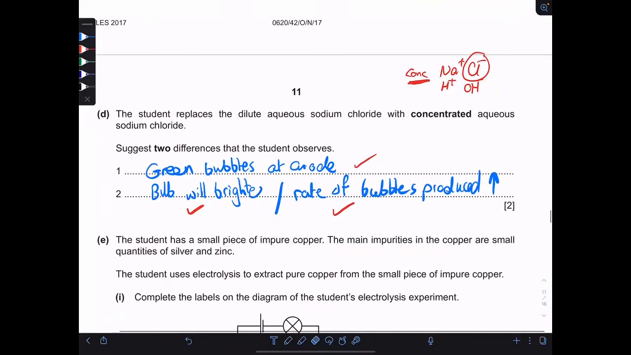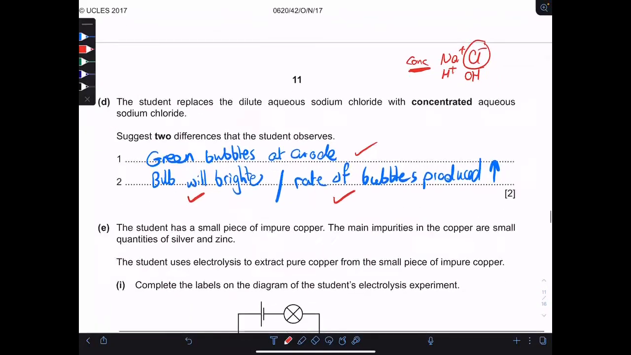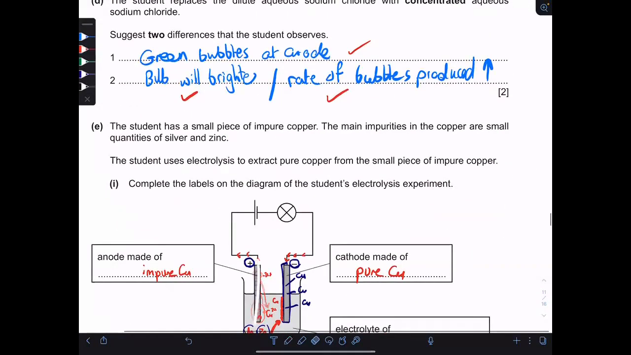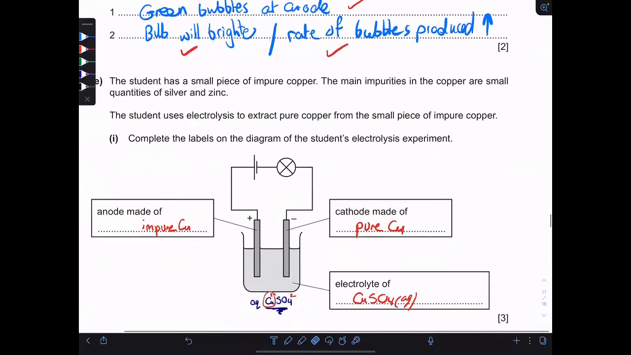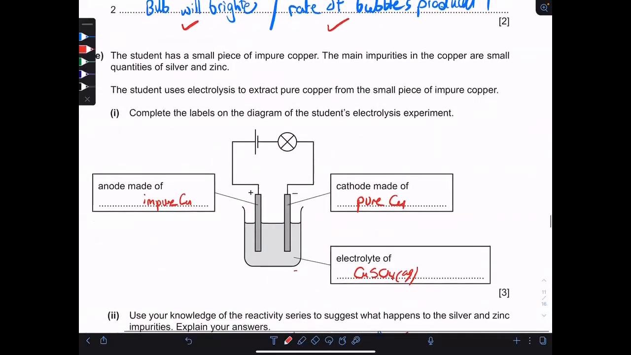Then he's talking about refining copper, and he's asking to label the apparatus. The labels, of course, will be impure copper as the anode, pure copper as the cathode, and aqueous copper sulfate as the electrolyte. It's very important to take care that the impure copper is the anode and the pure copper is the cathode. Don't switch them.